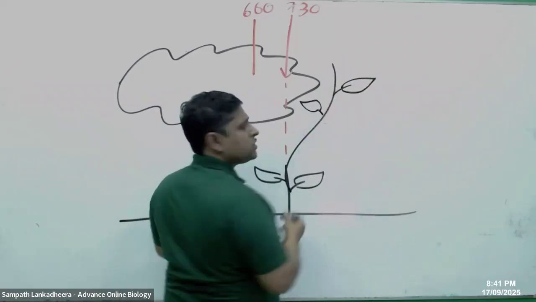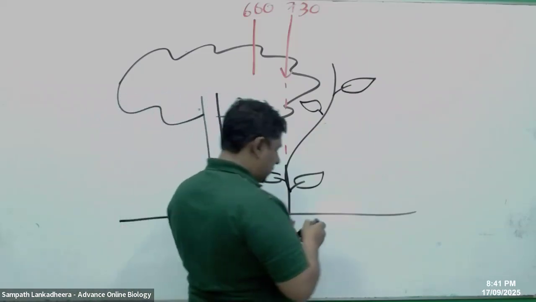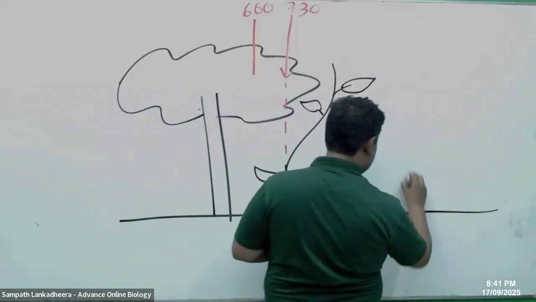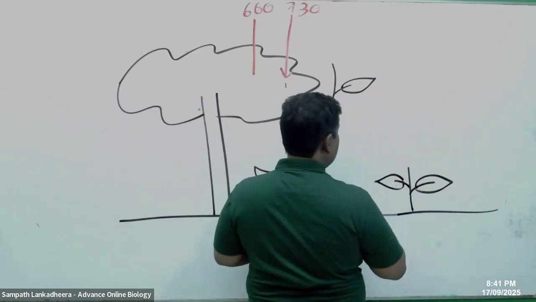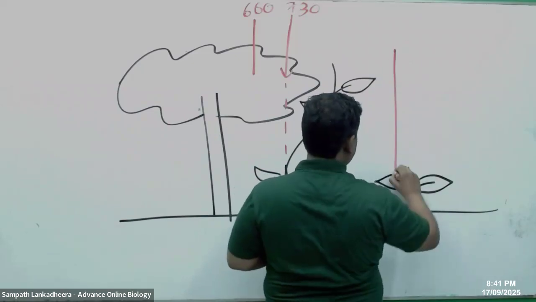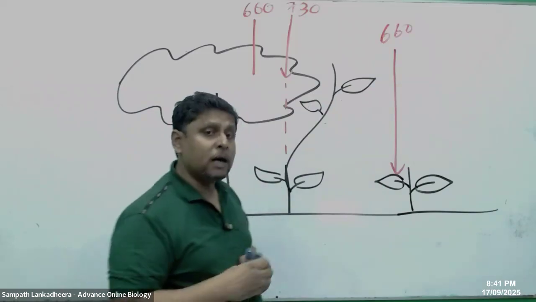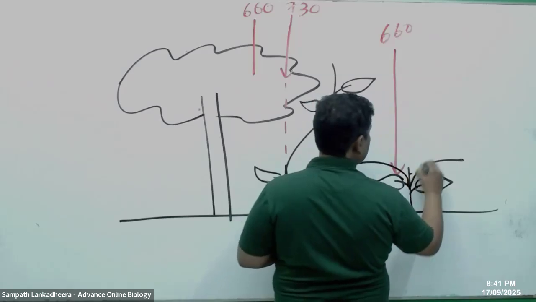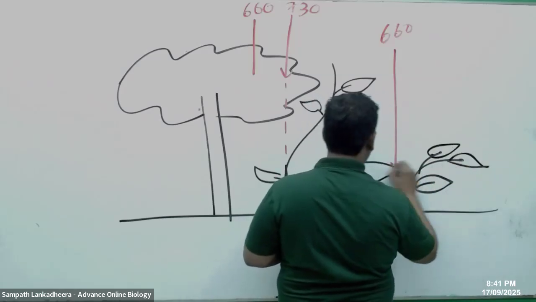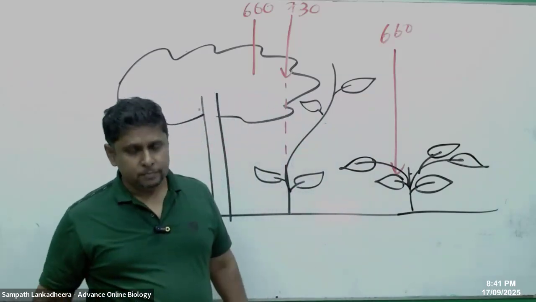That is what you call a shade avoidance response. But when the plant is growing in an open area, it directly receives 660, so it decides to branch rather than grow taller. It allocates more of its resources to branching.